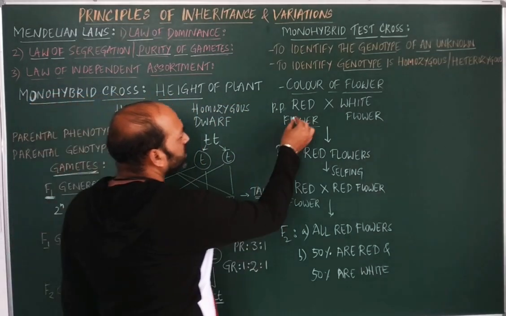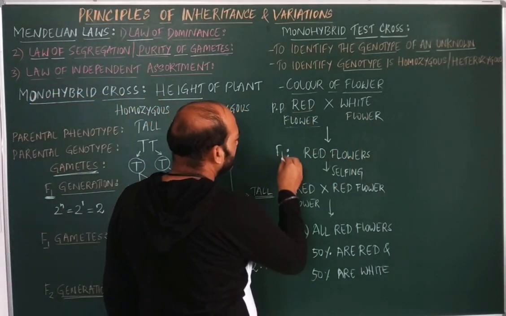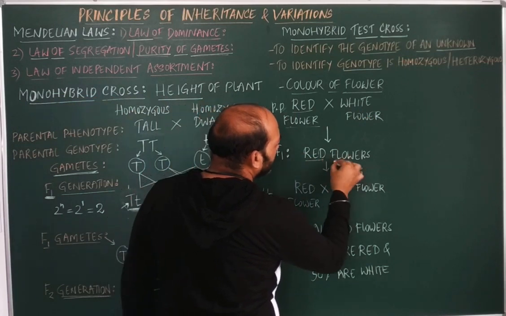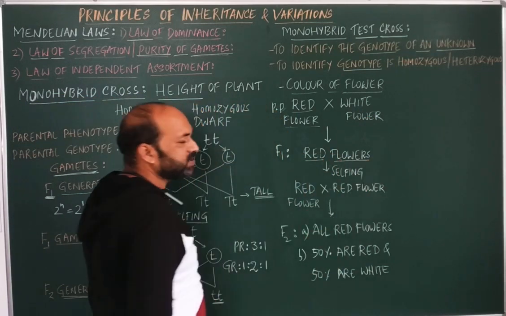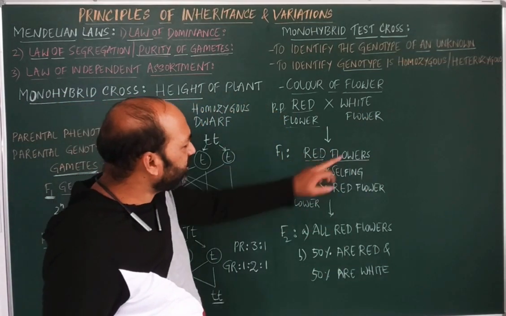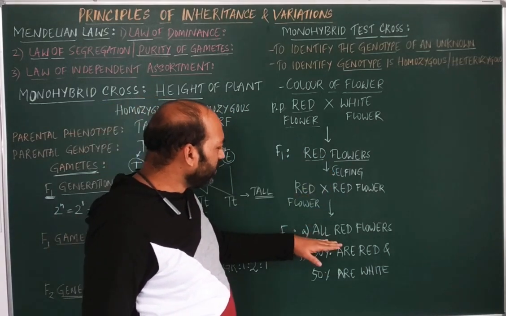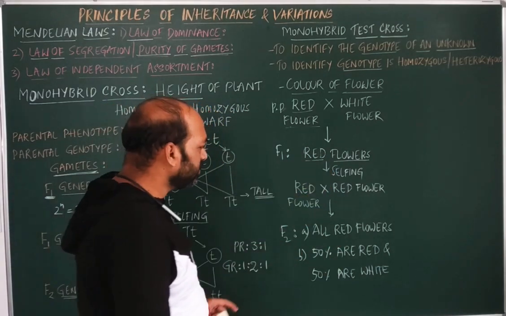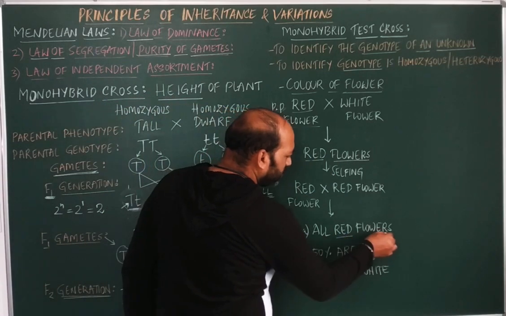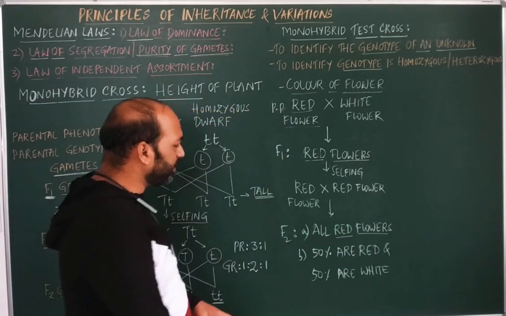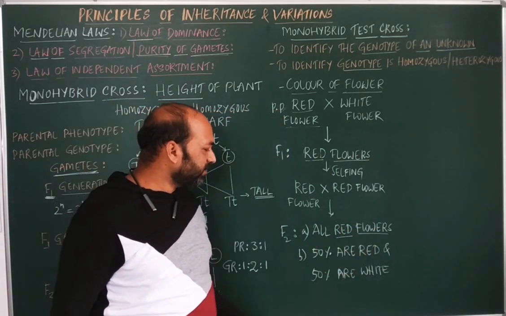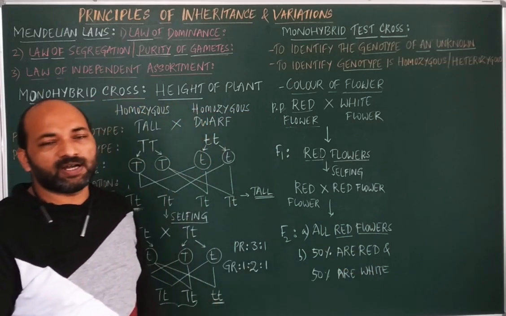So when we cross a red flower with a white flower, in the F1 generation, what we obtain is all red flowers. But on selfing the red flowers, in the F2 generation it may produce the red flowers only, or it may produce 50% red flowers and 50% white flowers.